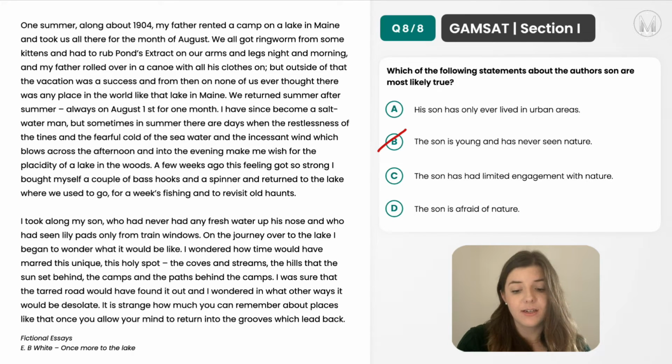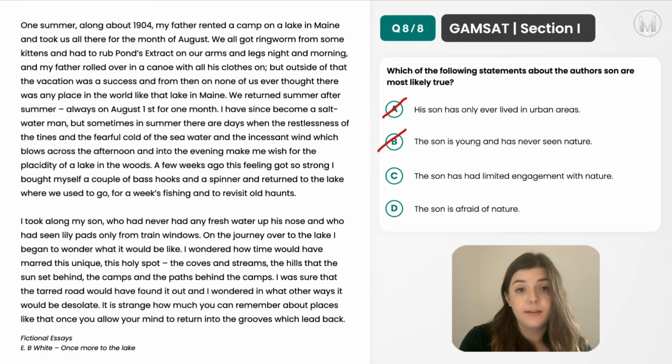C, the son has had limited engagement with nature. This is a much better statement, because we can be confident that he has had limited engagement with nature. We're not sure whether this is because he's only ever lived in urban areas. So with option A, the problem is we're making too much of an assumption and inferring too much, whereas if we stick true to the text and are careful with our answering, option C is much more likely to be definite and true. So C is a better option than A, and we'll rule out option A.